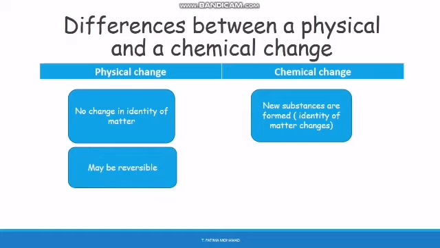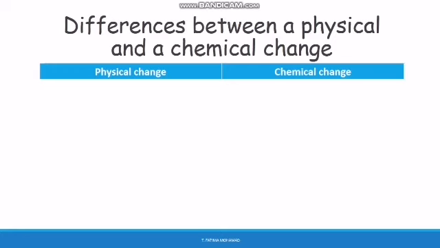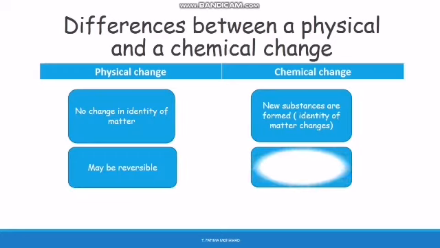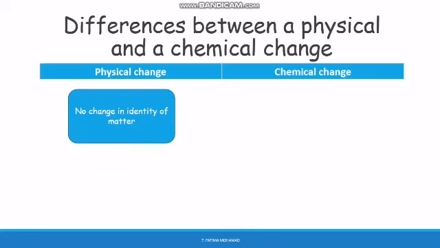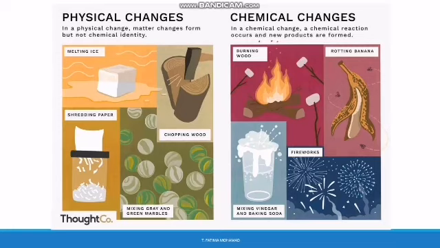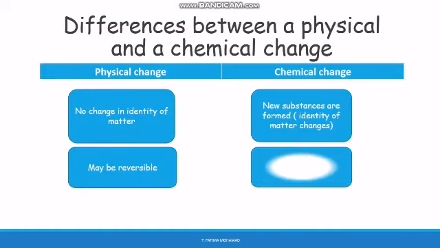The physical change may be reversible, while the chemical change is irreversible. Here, if we burn wood and it has changed into ash, can we return the wood that we have burned? Of course not. So it's irreversible.